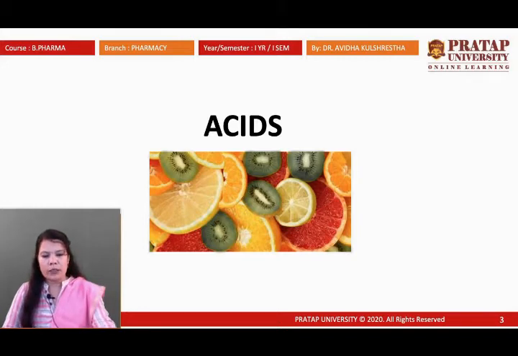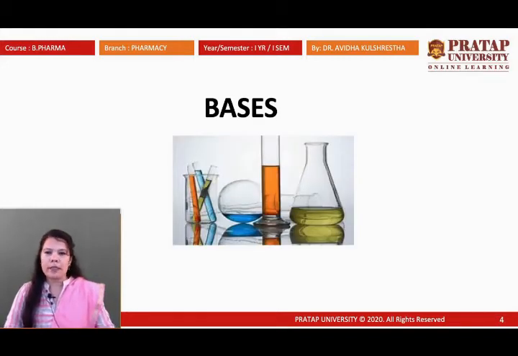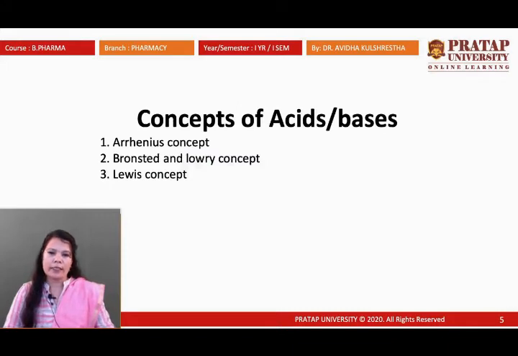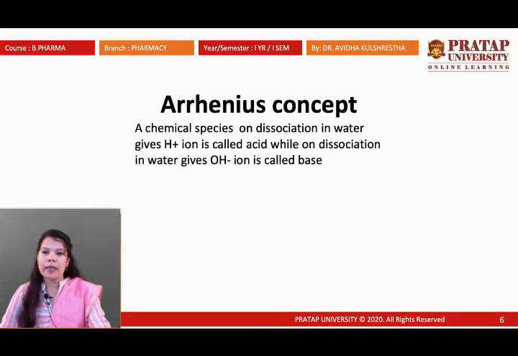Bases are the compounds which, on dissociation in water, give OH ion, but this is not a complete definition of acid and base. So on the basis of some specific concepts of acids and bases, we can completely define them. The first concept of acids and bases is the Arrhenius concept. The Arrhenius concept says that a chemical species which on dissociation gives H plus ion is called an acid, while one which on dissociation in water gives OH ion is called a base.